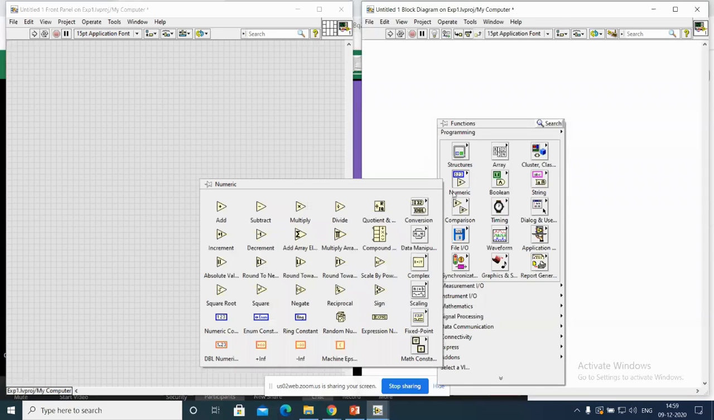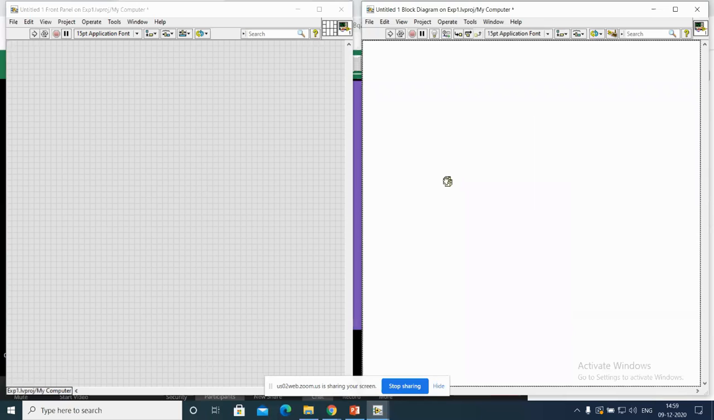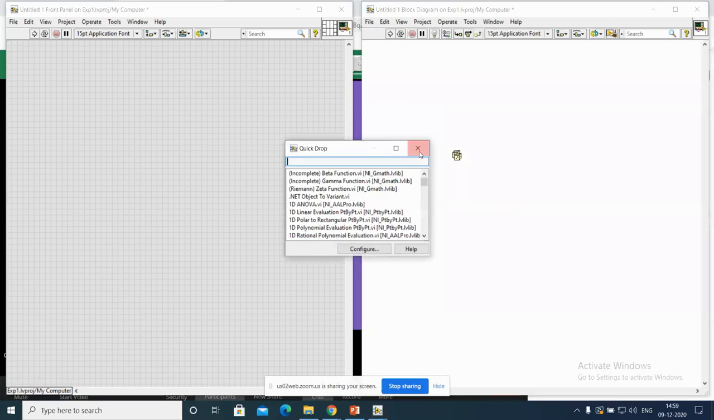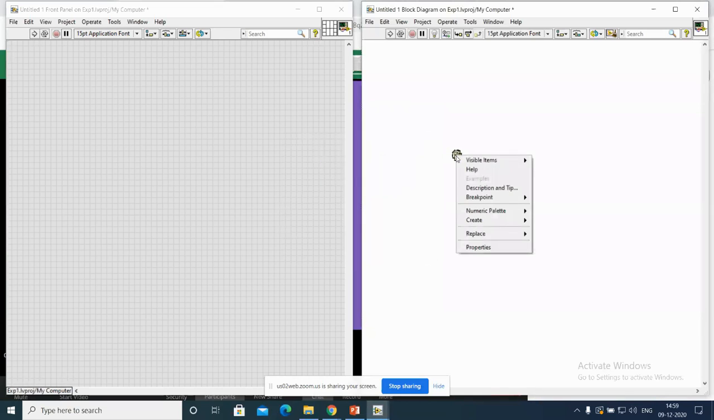To generate the data, I am going to use this one. It generates random data between 0 and 1. See, I'm clicking on this one and pressing Control Space. Control Space is to search and give the visible item, and label it random and disconnect it. See, what is the title of this one? Just label it, you will get it.